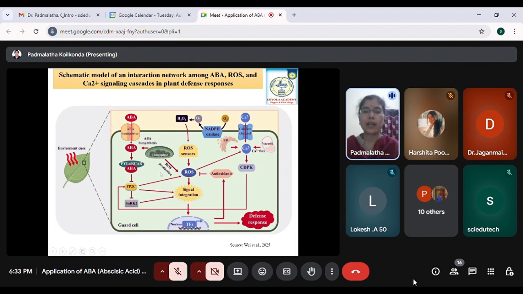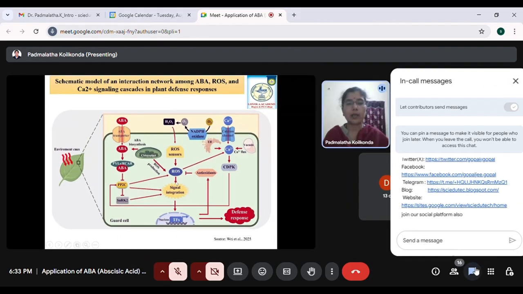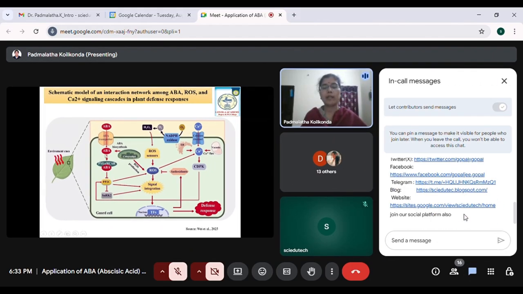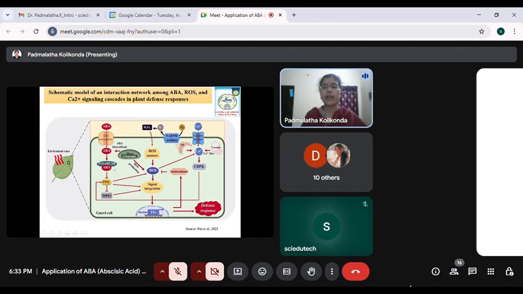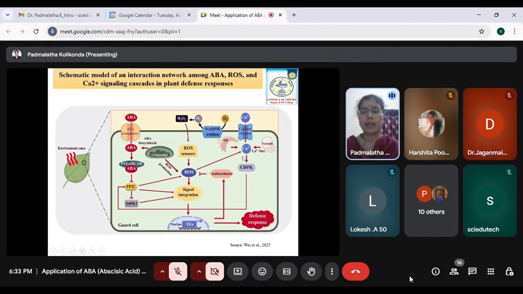So this ROS scavenging can be done. Scavenging is nothing but removing of these ROS, and it can be done with the help of this ABA again. And also the calcium, where CDPK is nothing but calcium dependent protein kinases, which play a very important role again. So all mechanisms will integrate together to give the plant a defense response. All these are happening in the guard cell.